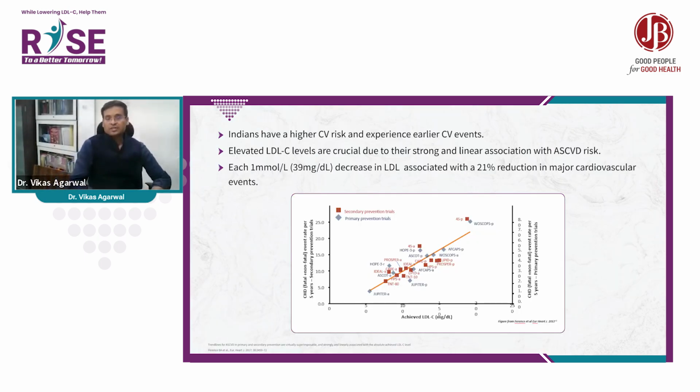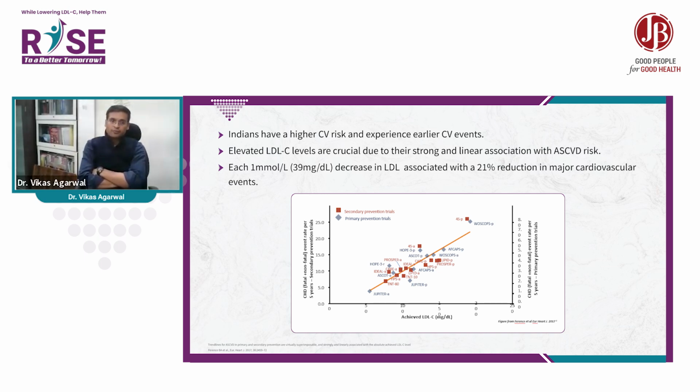Indians have a high CV risk and experience earlier CV events. Elevated LDL cholesterol is crucial due to its strong and linear association with coronary heart disease and other ASCVD events like stroke, cerebrovascular events, and peripheral artery disease.